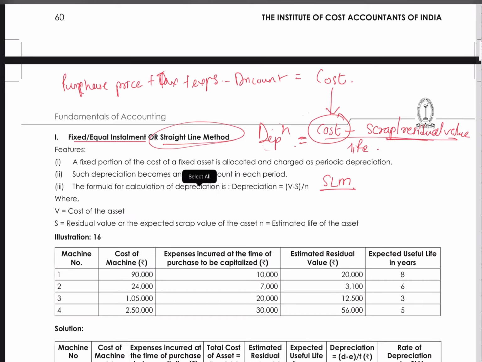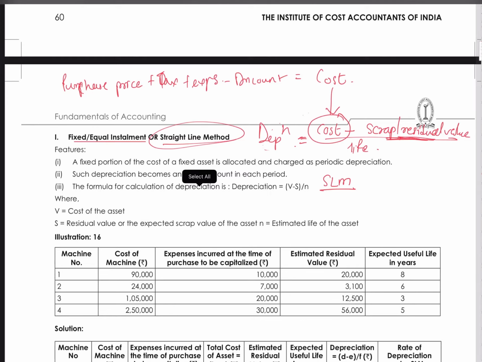Scrap or residual is the expected value at which you can dispose of the asset at the end of its life. Like when you buy any asset, you will know we can use this for the next 5 years. After that we have to dispose and get new. So at the end of 5 years, you estimate the price if you are selling that asset away, what can be the scrap value, just a throw-away price, or just for getting rid of that. It can be 0 also.